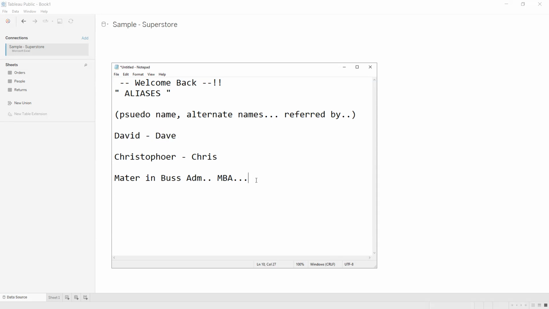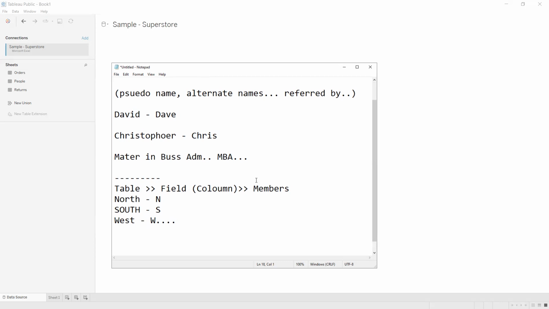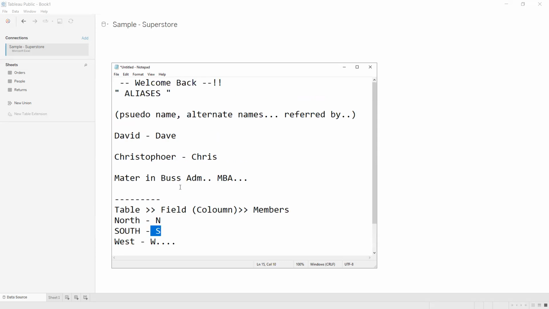Similarly, let's say we have some table, and under the table, we have some field. When I say a field, that means a column, and inside the column, I have some members. Let's say I have north, and I have to refer to it with N, just the alphabet. South, I refer with S. West, I refer with W, so on and so forth. This is just an example. If you want to refer to a member with some other name or some other string, you can definitely do that in Tableau.